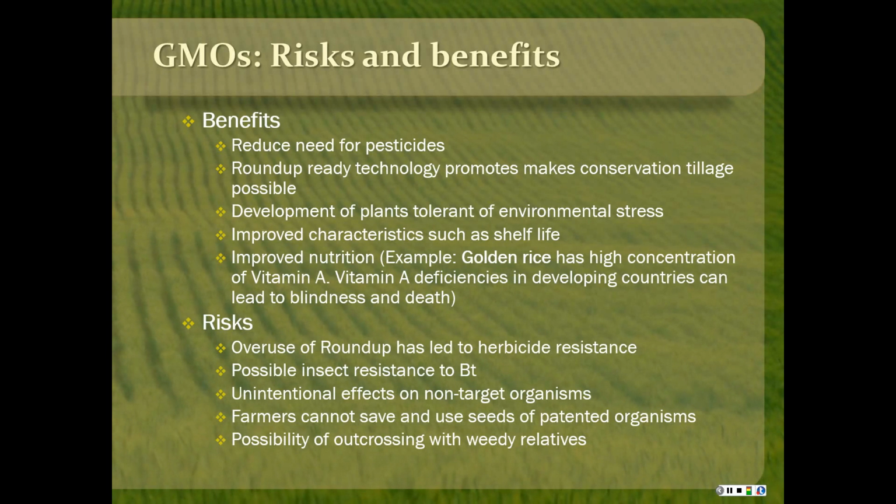And there may be unintentional effects on non-target organisms that we don't know about. Because the GMOs are patented organisms, the companies that developed them own the patent, so farmers can't save and use seeds like they've always done in the past, and there have been some lawsuits over that. And I don't know if this has ever happened, but there would be the possibility of outcrossing with weedy relatives, and possibly the Roundup Ready genes would transfer into weeds. I don't know how much of a possibility this is or if it's ever happened, but it is something to be aware of.